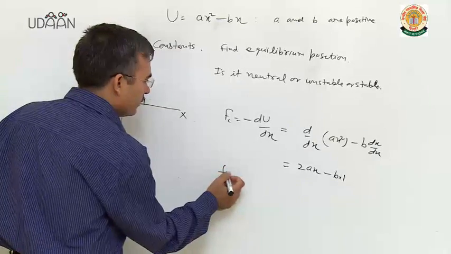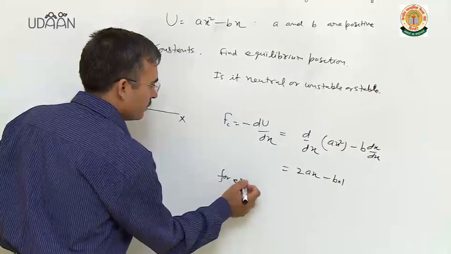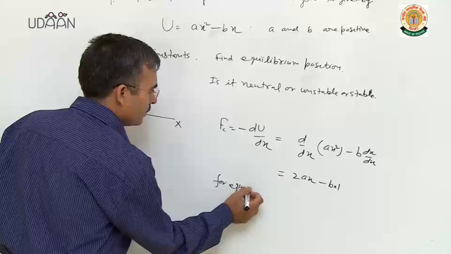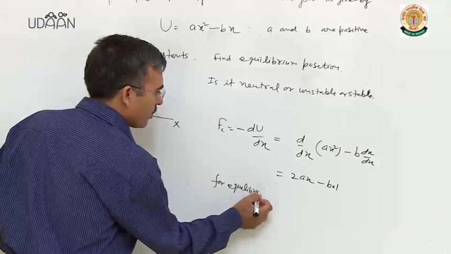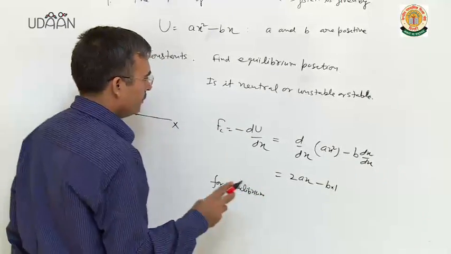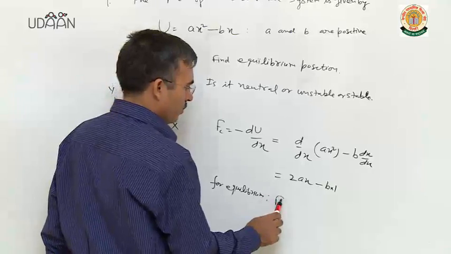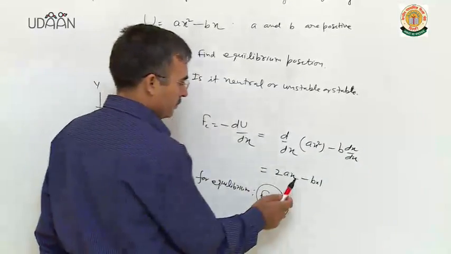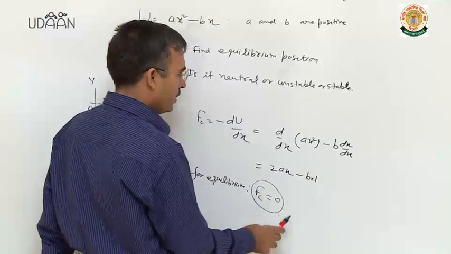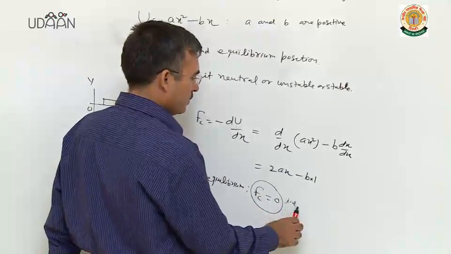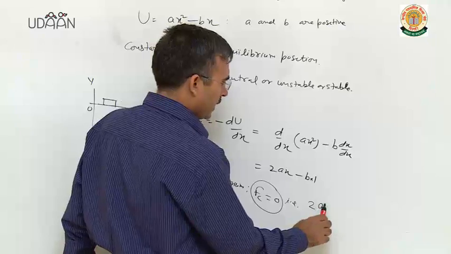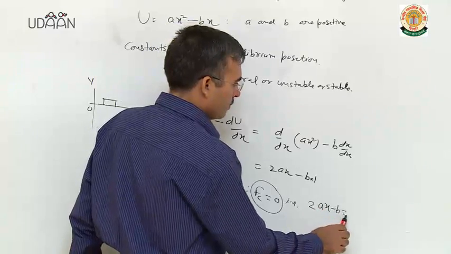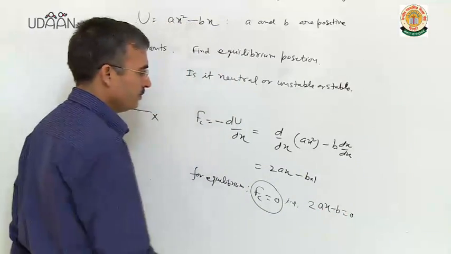For equilibrium, force should be 0. It means 2ax minus b should be 0.